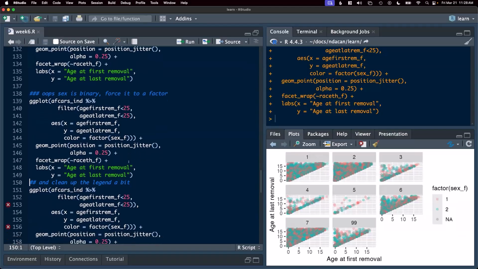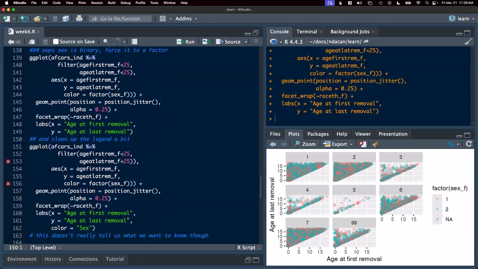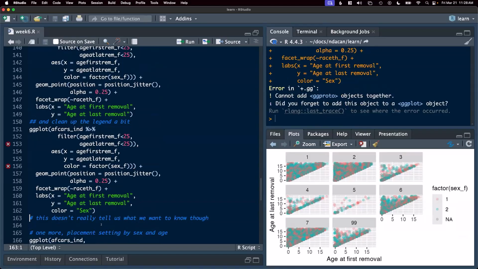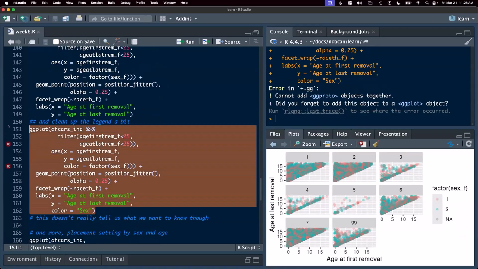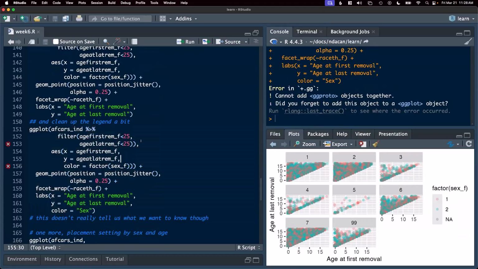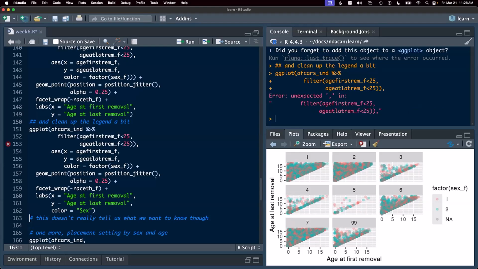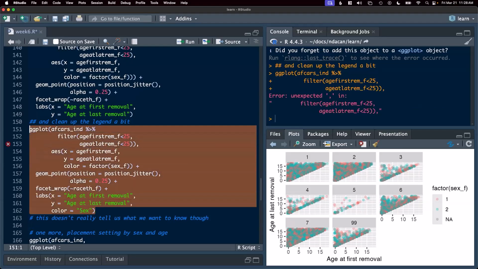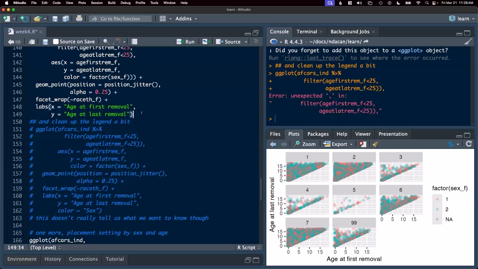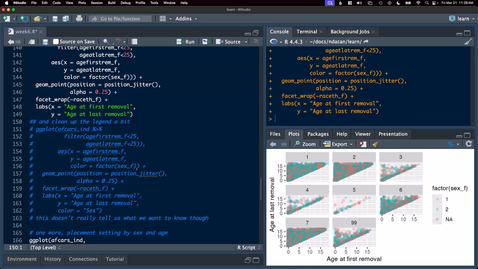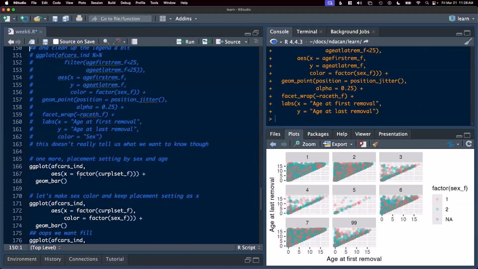And let's clean up that legend. I can adjust that with labs. Color equals sex. I have an error in my code somewhere. I think it's right there. Okay, well, I need to debug this. My apologies. That works. Okay.